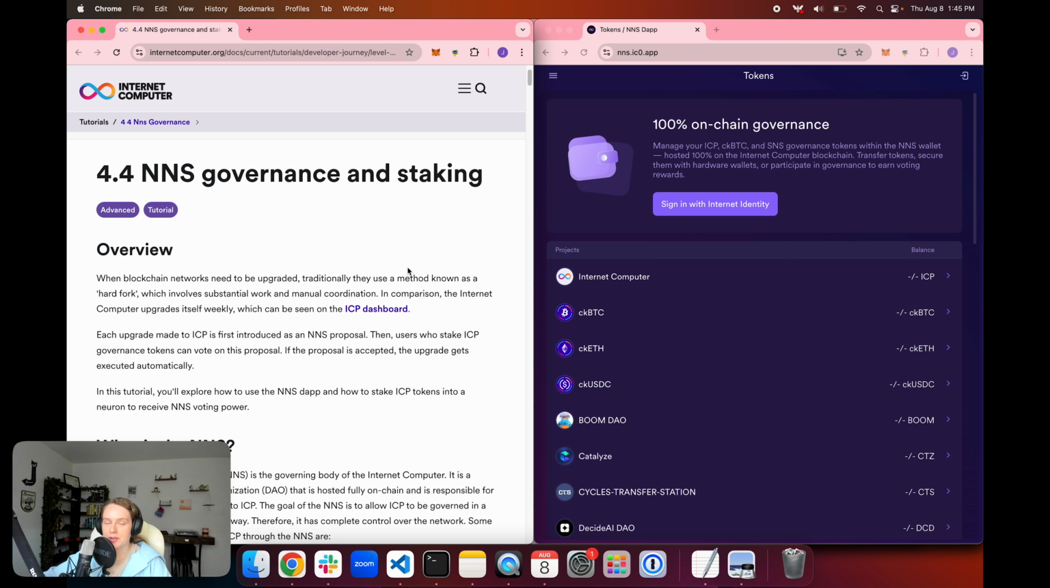In today's episode, 4.4 NNS Governance and Staking, we're going to be getting an introduction to the NNS, SNSs, and we're going to take a look at how we can stake some ICP in a neuron and use that to give us voting rewards and voting privilege on the NNS.